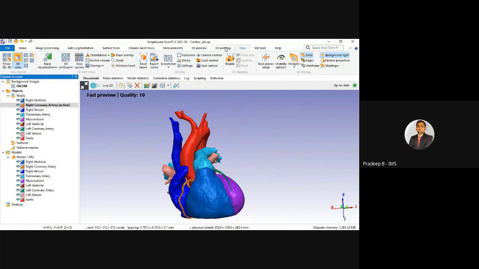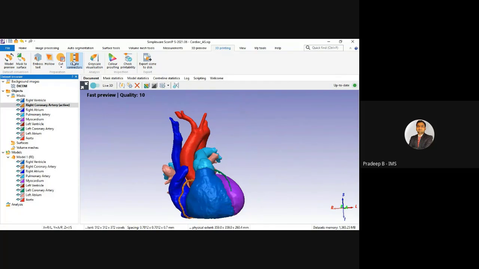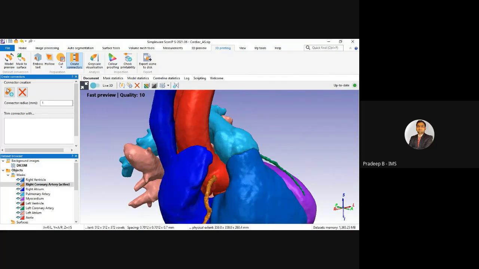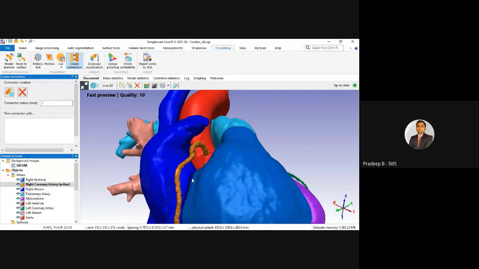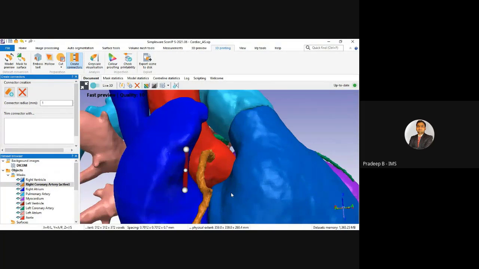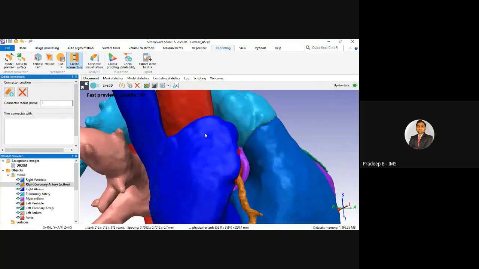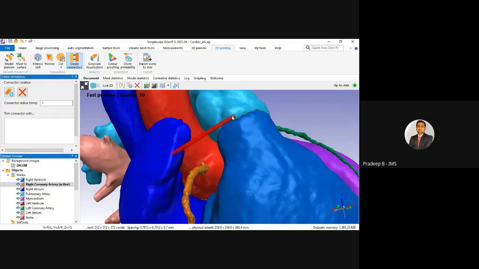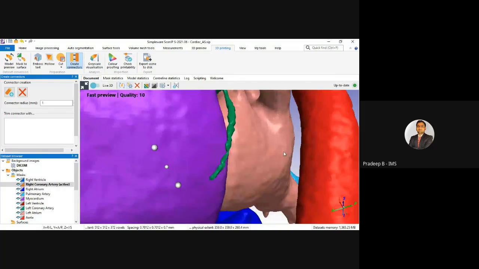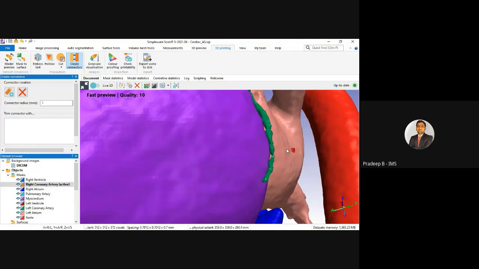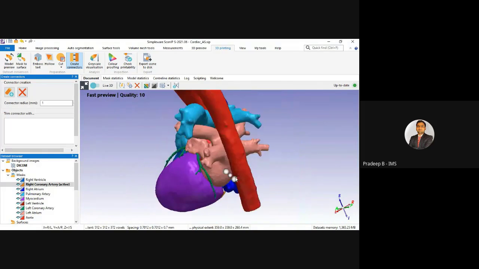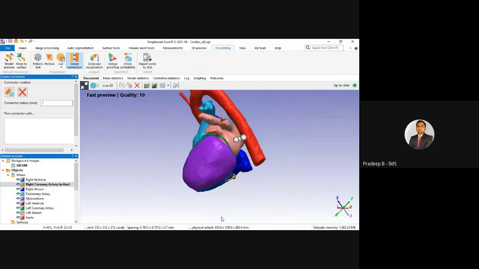And here you can go for this 3D printing kit, and you can create some connectors, just like this, and again create a connector, just like this. So during 3D printing, the actual dimension of the model will remain the same. So you can create connectors, and you can provide the base here as well.